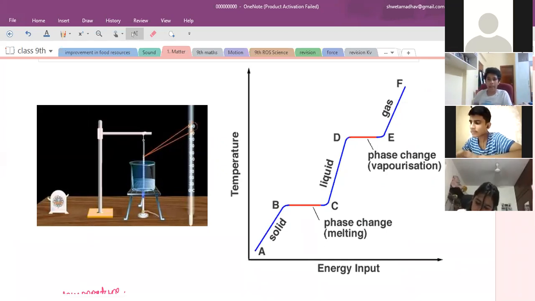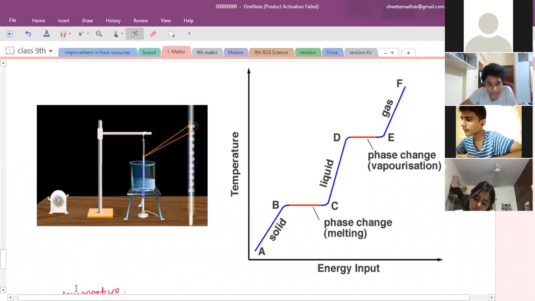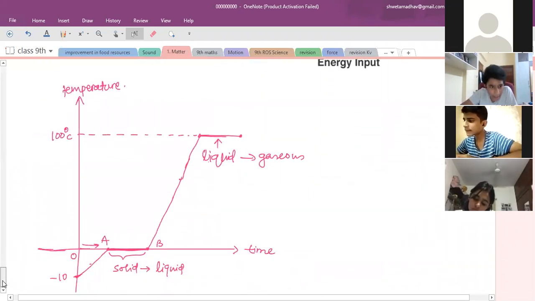Only solid? Sai Shankar? Solid and partly solid, partly liquid. Now here, see, this is minus 10 degrees Celsius. I have drawn the graph. Minus 10 degrees Celsius.